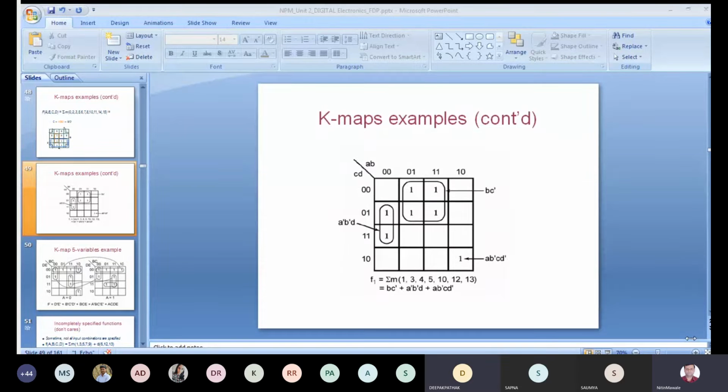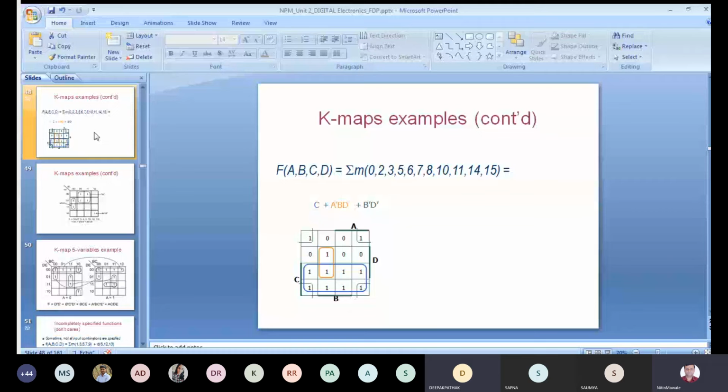Excuse me, sir. Yes, please tell your name. Sir, my name is Deepak Pathak. Yes. Can you open the last slide? I have a doubt in that K-map. The last slide. Yes, sir, this one.